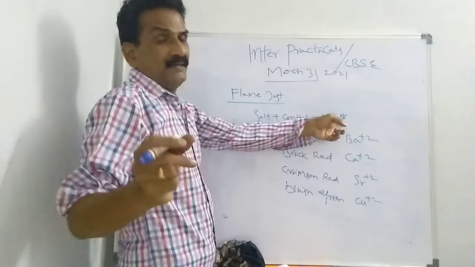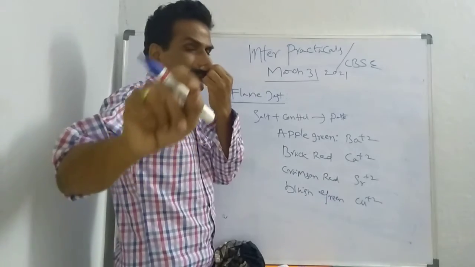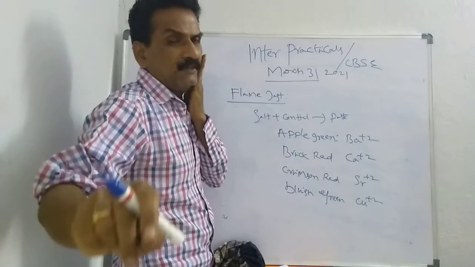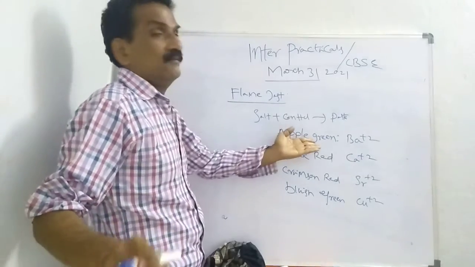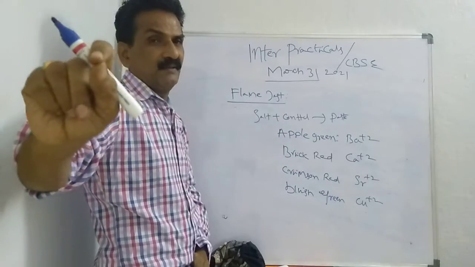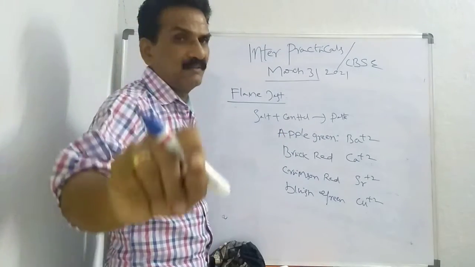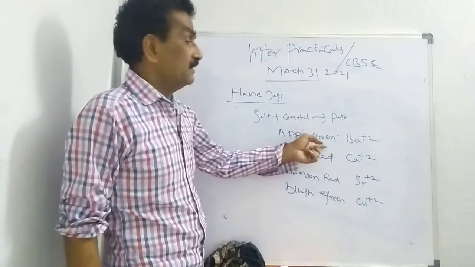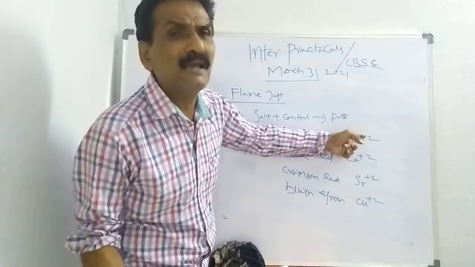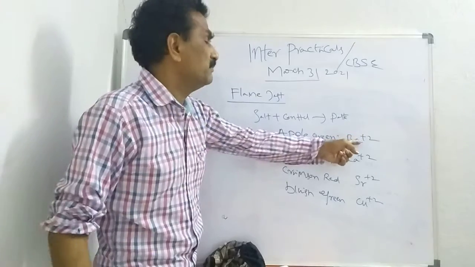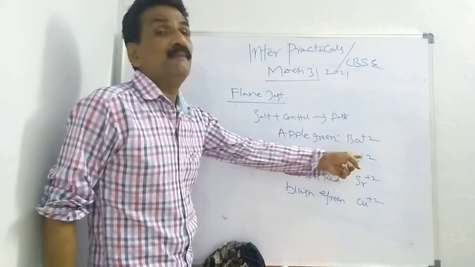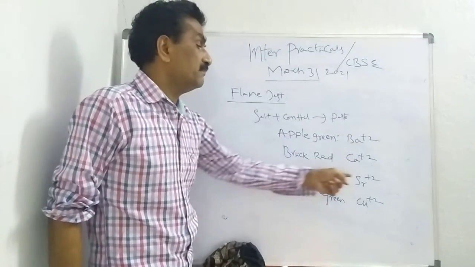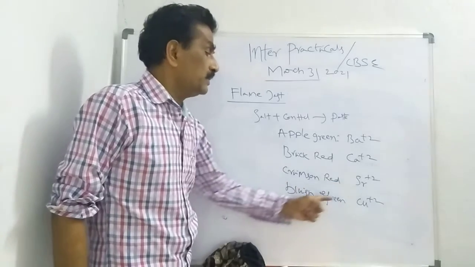If you take a paste with a glass rod or nickel spatula and place it in the flame, if the color is apple green, it may be barium. I am not sure it is barium. Brick red, it may be calcium. Crimson red, it may be strontium. Bluish green, it may be copper.